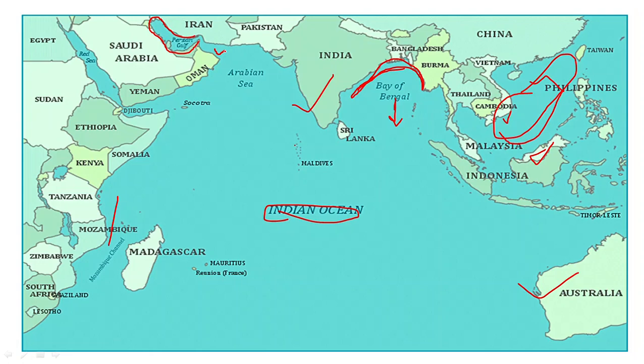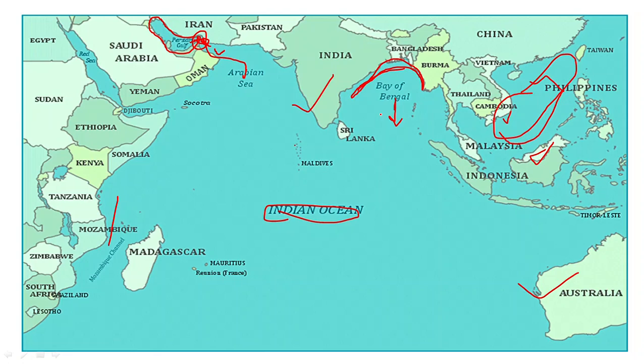But the main difference between a gulf and a bay is that a gulf's opening to the water is a very narrow passage. Like here you can see this is the Strait of Hormuz, a very narrow opening to the water body or ocean. The Persian Gulf has a very narrow opening to the Arabian Sea.